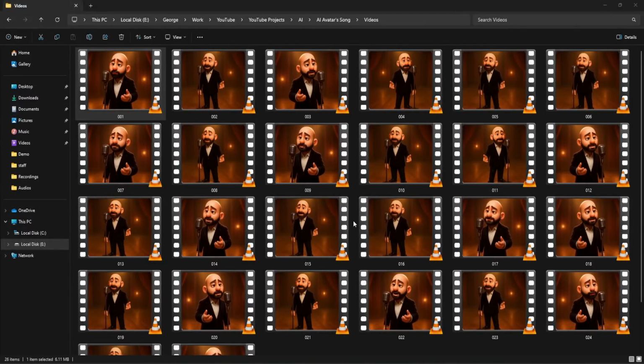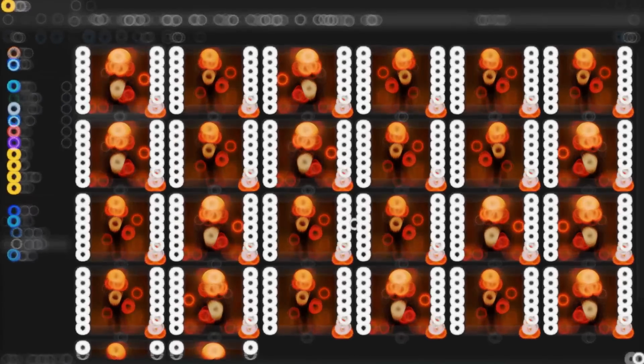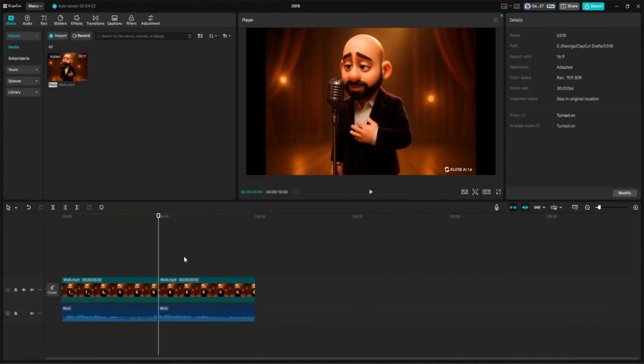Now here is the problem. Our animated clips from Kling AI are each 10 seconds long, and since our full song is about 4 minutes, we'd be looking at dozens of clips, which means dozens of uploads and watermark removals if we try to go the free route. Of course, you can split each clip into two 5-second parts using CapCut or any video editor, then upload both halves separately to VMake AI, remove the watermark, and stitch them back together afterward. But that can get incredibly repetitive and a bit of a hassle.